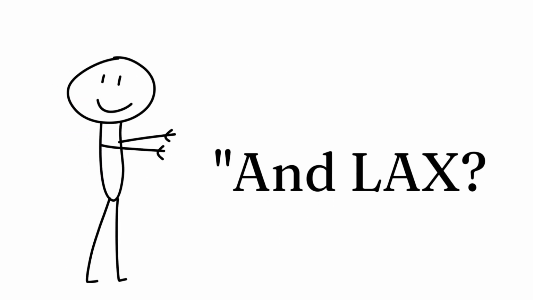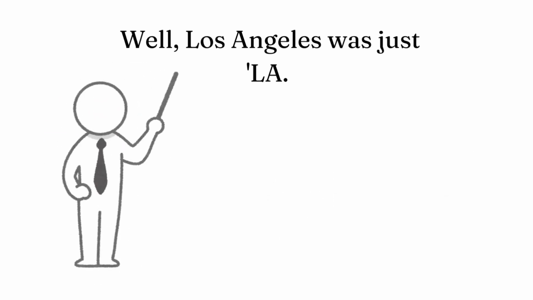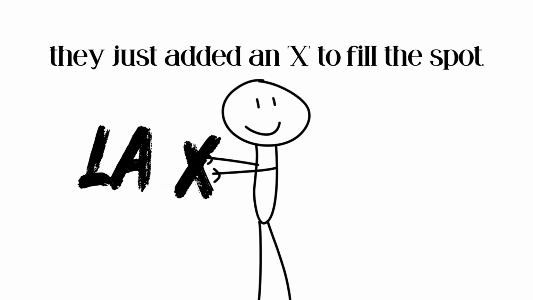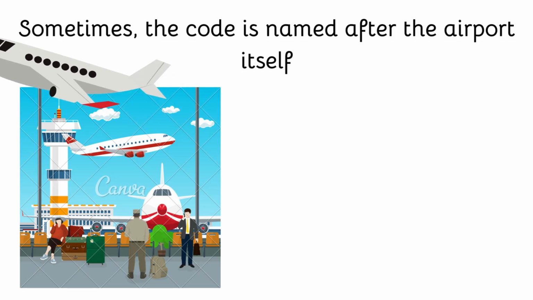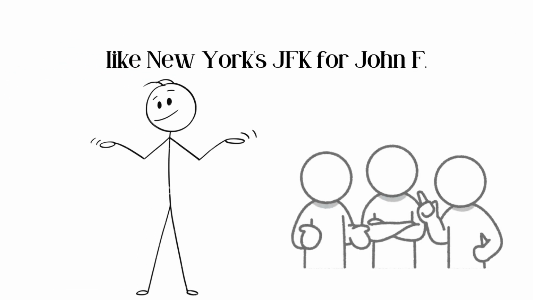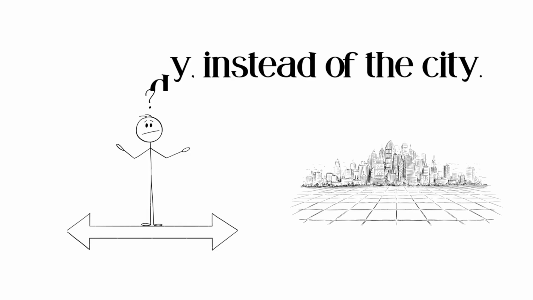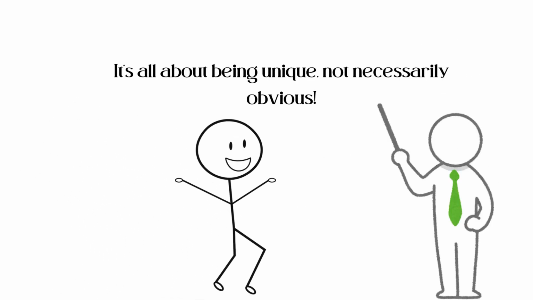And LAX? Well, Los Angeles was just LA. But when the three-letter rule came, they just added an X to fill the spot. Sometimes the code is named after the airport itself, like New York's JFK for John F. Kennedy, instead of the city. It's all about being unique, not necessarily obvious.